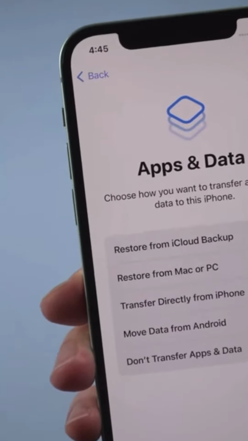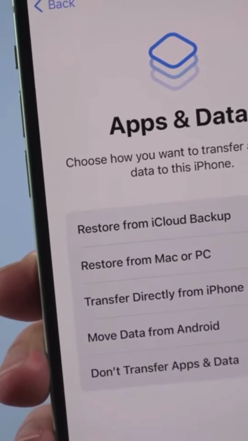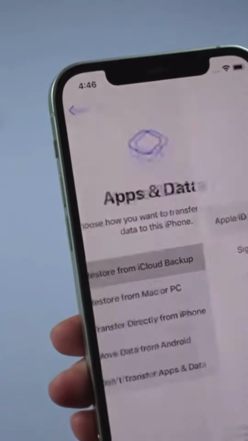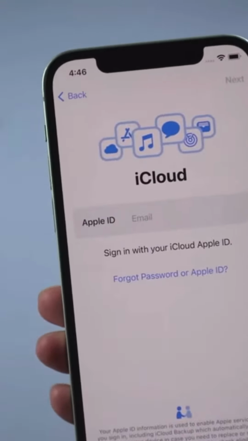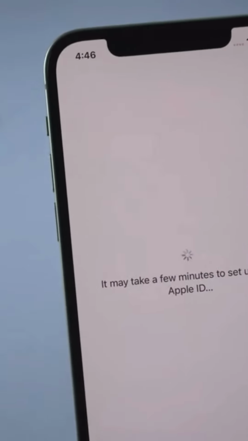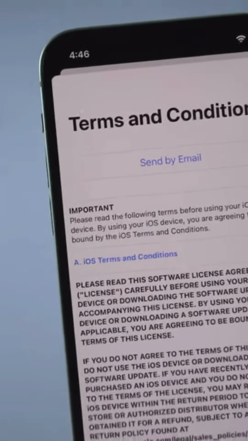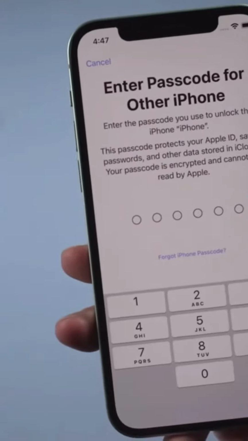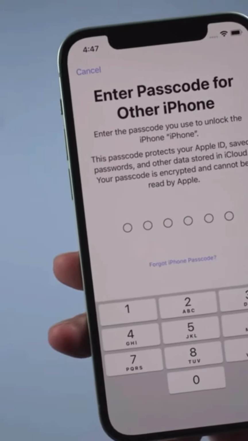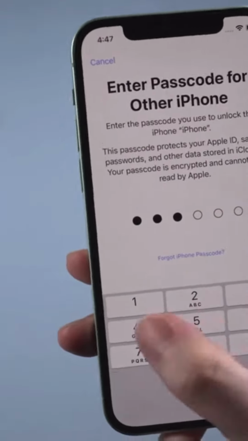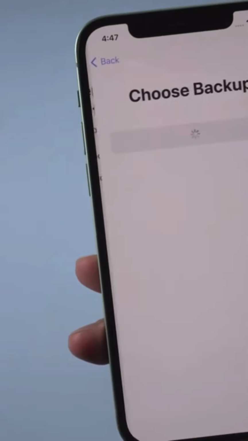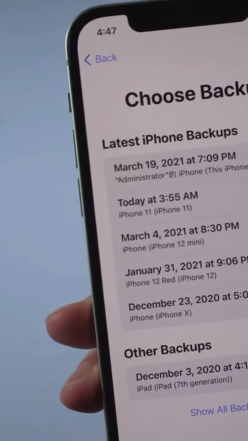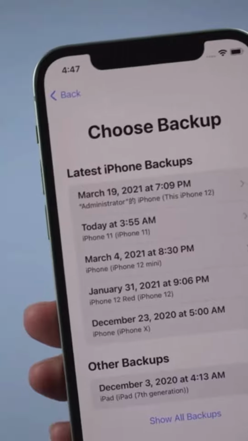As you can see, the first option is called Restore from iCloud Backup, which is the one we're gonna choose. Tap on it and enter your Apple ID which you used to upload the backup to iCloud. Then enter the passcode for other iPhone. Later, you can see the backup list here. Choose one you need to restore to your iPhone and tap on it.